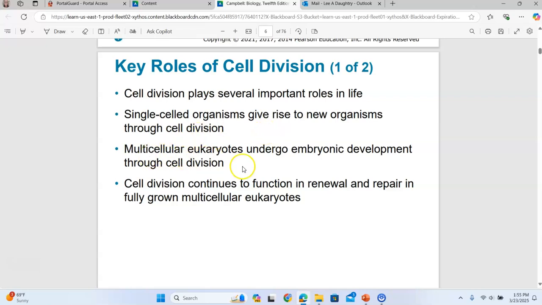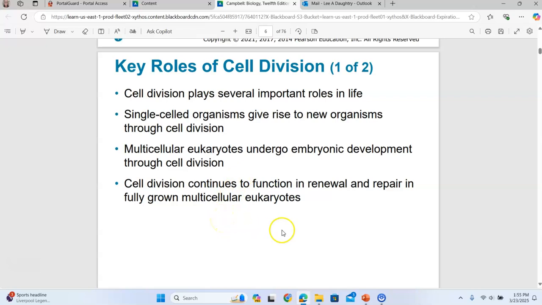But multicellular eukaryotic organisms like us, anything in kingdom Protista, kingdom Plantae, kingdom Fungi, or kingdom Animalia, are all eukaryotic. So anytime you have multicellular eukaryotes, when the embryo is developing, the cells are dividing. More and more cells are dividing and being formed. So that is one role of cell division.